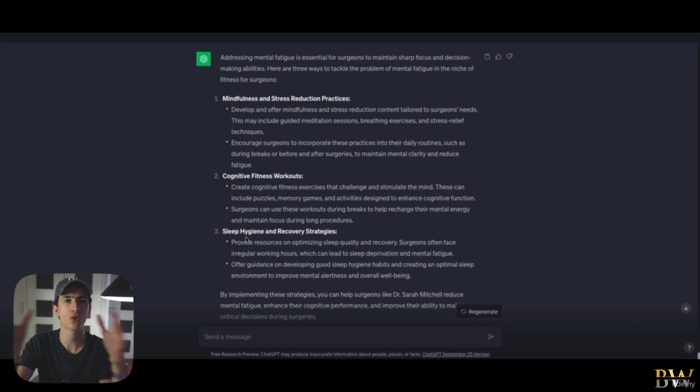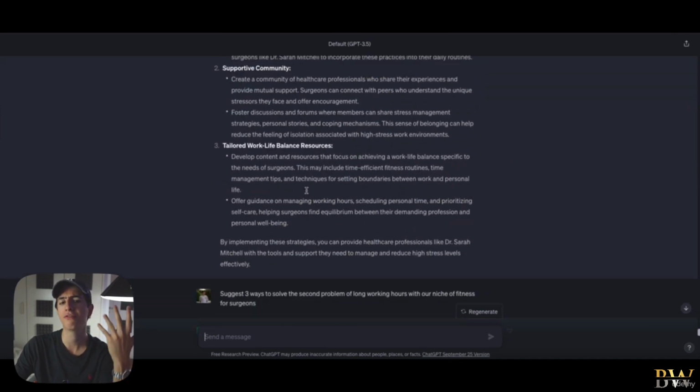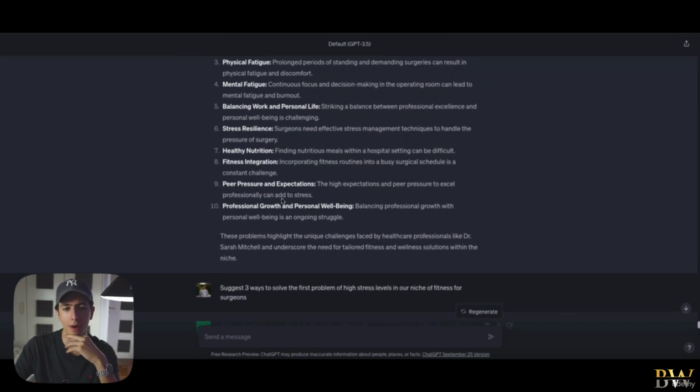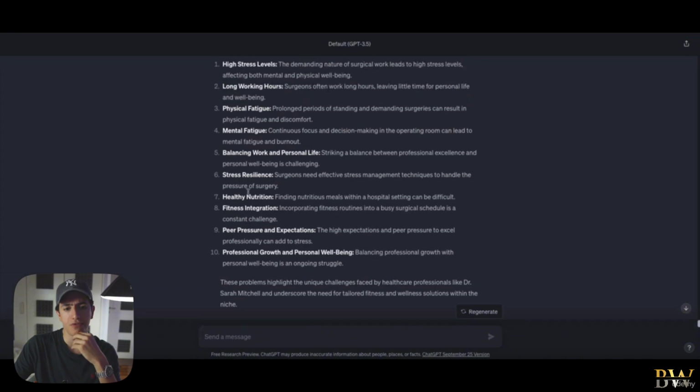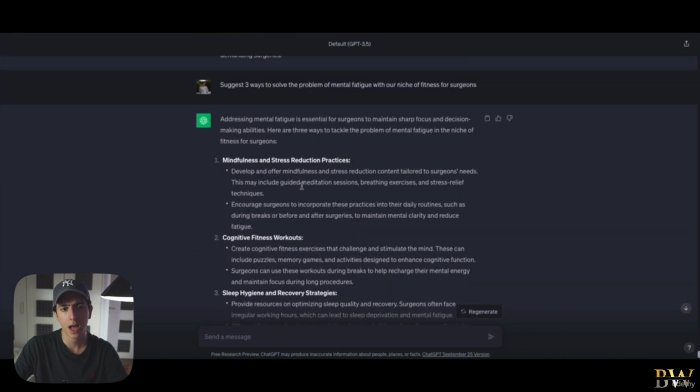And again, the titles, the descriptions, the tags, all of the stuff is going to be search engine optimized, and we're going to be doing this with ChatGPT. I don't want you to stress about this. All right, so those are the 3 solutions that we got. Let's do a final one, right? Fitness integration. That's a good one. All right, let's see how to solve it.